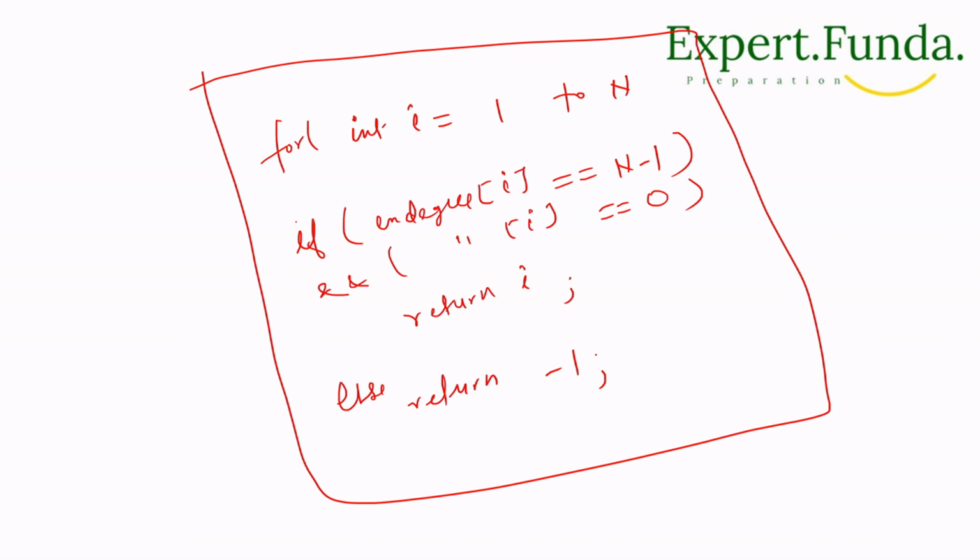This is because a town judge must have n minus 1 ingoing edges. If there aren't at least n minus 1 in total, it is impossible to meet the requirement, correct?